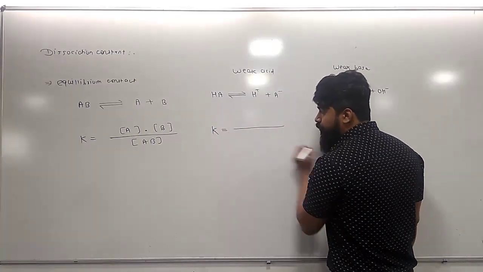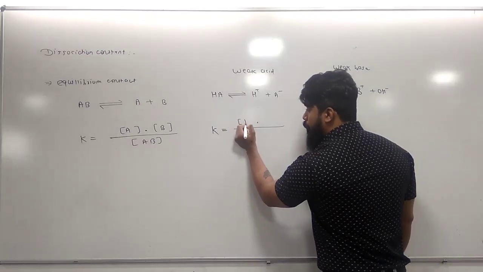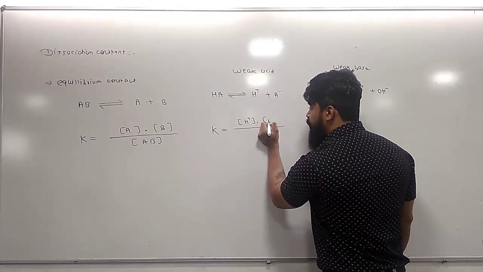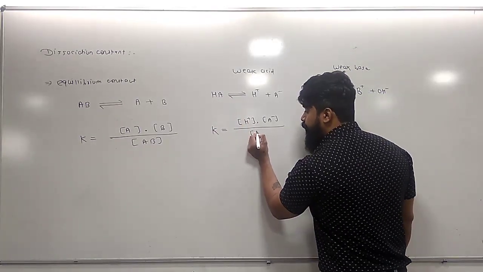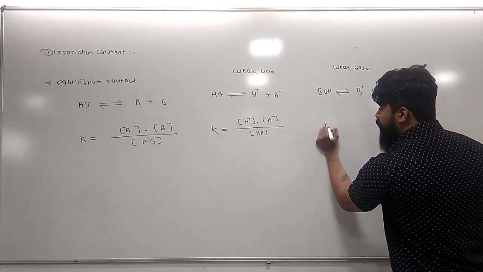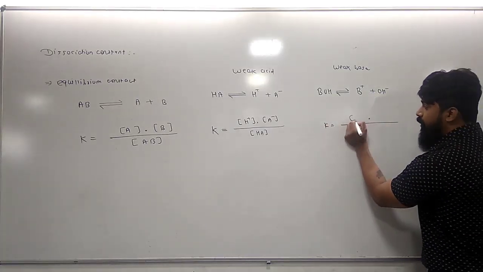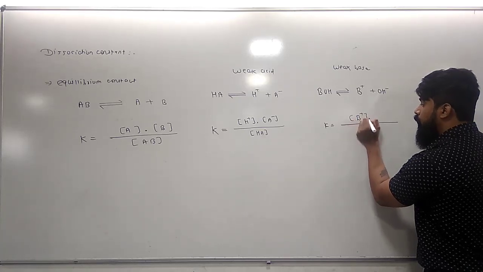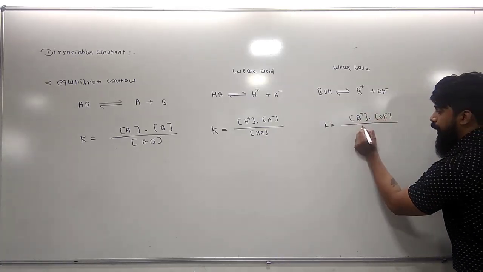the ratio of the product of the molar concentration of products, here H+ and A-, to the molar concentration of reactant HA. Similarly, for the weak base, the ratio of the product of the molar concentration of products to the molar concentration of reactant.